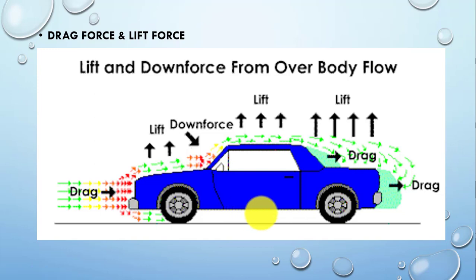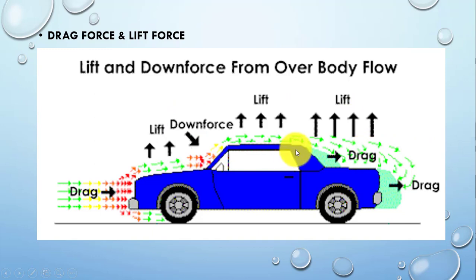Here we can see that some angle has been given to the rear side of the vehicle. But in the case of SUVs and vans, the vehicle is more straightened from the back side. Because of that, the air streamlines will create more drag force from behind, and because of that the value of down force will be increased. So to balance the lift force in the case of SUVs and vans, the down force is increased. That is why the shape of vans and SUVs is generally kept straighter from the back side.